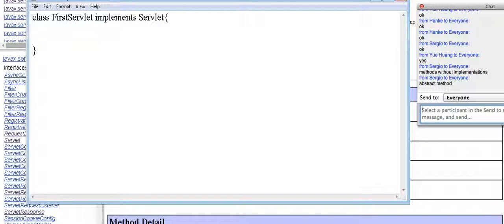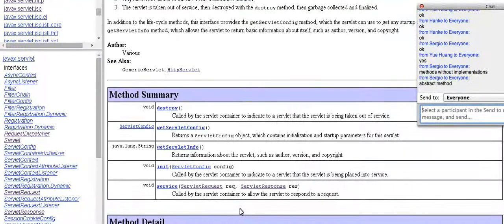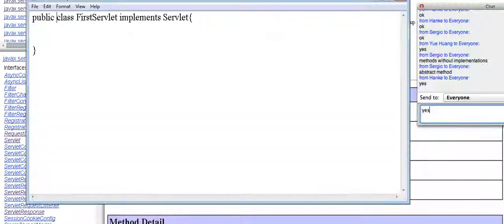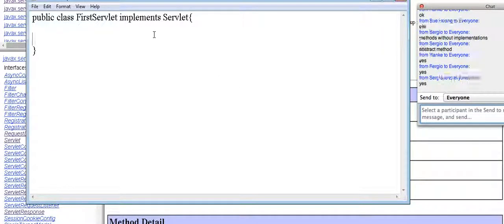If I'm implementing the Servlet interface, I have to override every method, whatever methods it has here, right? Yes or no? Please tell me. Yes. Now, let me override all these methods.